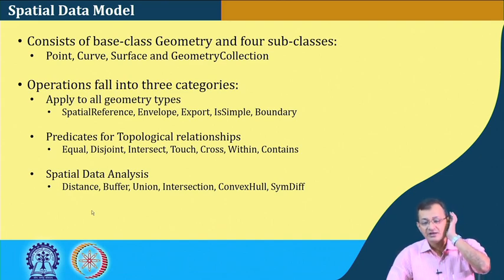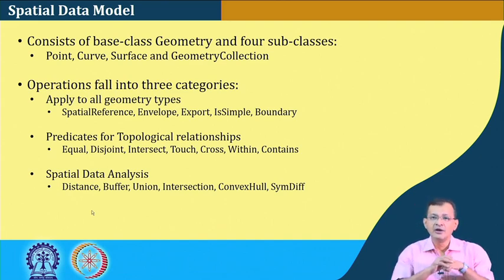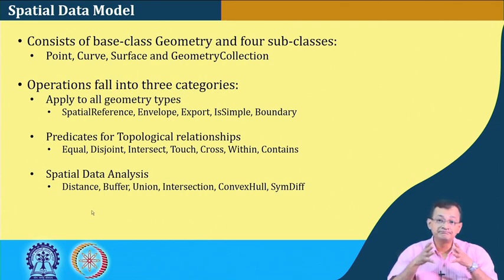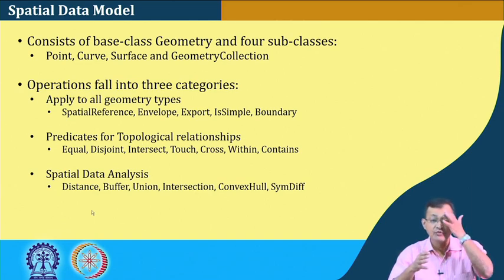We are primarily looking at 2D surfaces, that is, two-dimensional space. The geometry collection is a combination of one or more of these basic geometry types.